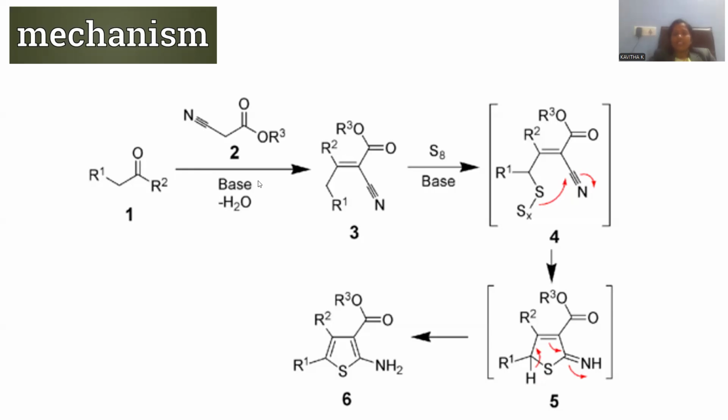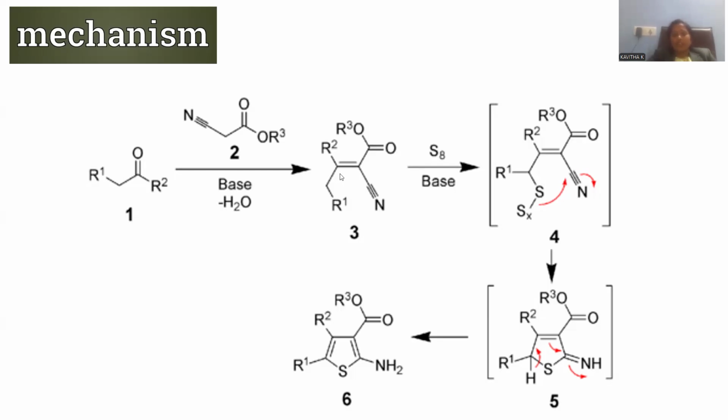So under basic conditions, this carbonyl carbon and this active carbon will condense together. Condensation stands for removal of a smaller species and giving rise to a new bond between them. This carbonyl carbon and this active methylene carbon will be condensed by releasing water.